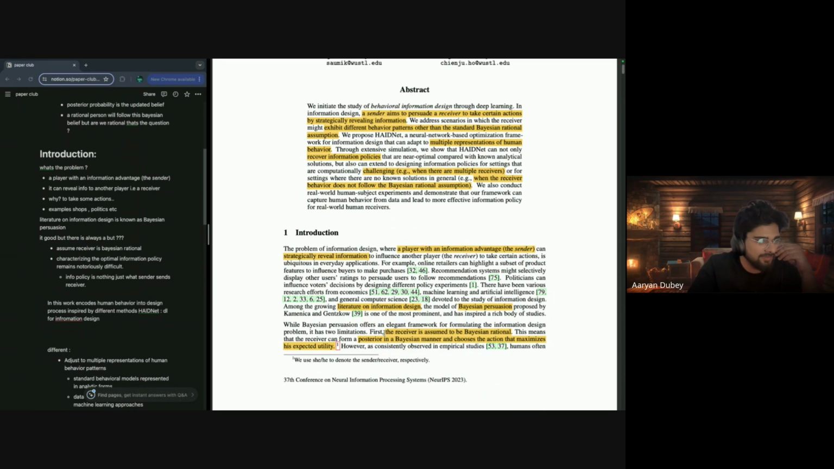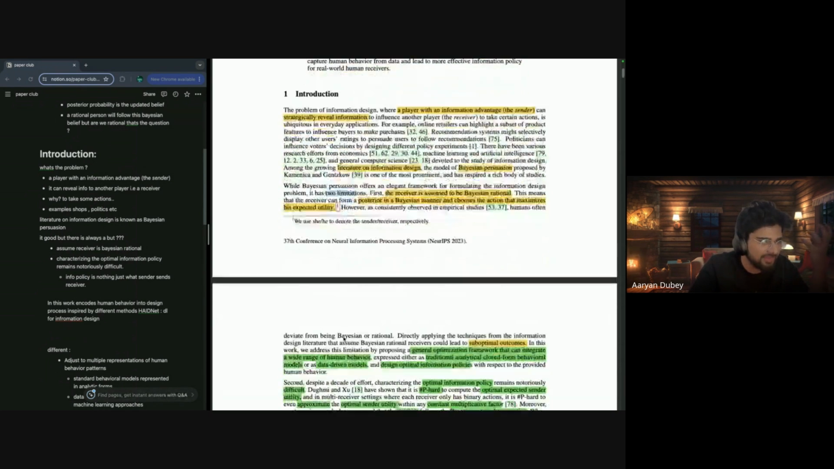They say that while Bayesian persuasion offers an elegant framework for formulating the information design problem, it has two limitations. First, the receiver is assumed to be Bayesian rational. This means a receiver, in a Bayesian manner, chooses the action that maximizes the expected utility. Simple. After that, they say that it has suboptimal outcomes in the wide range of human behavior, expressed either as traditional analytic models from behavioral science or as data-driven models, in designing information policies with respect to the provided human behavior.